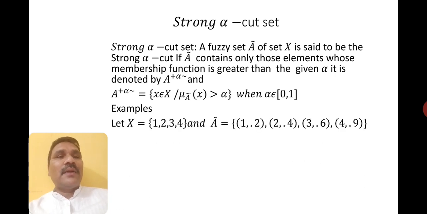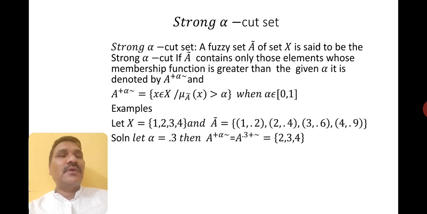Let X is equal to 1, 2, 3, 4 and fuzzy set A is equal to (1, 0.2), (2, 0.4), (3, 0.6), (4, 0.9). Now we are taking alpha as 0.3, with the greater than condition. So what are the elements you will get here? 2, 3 and 4, right?